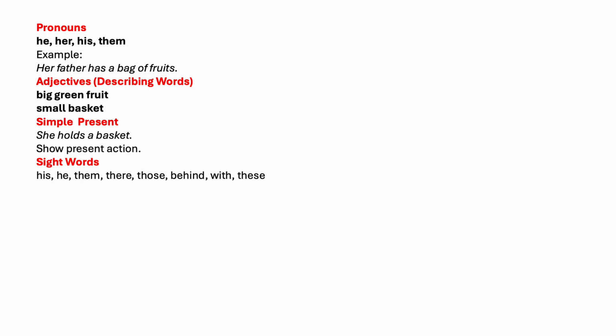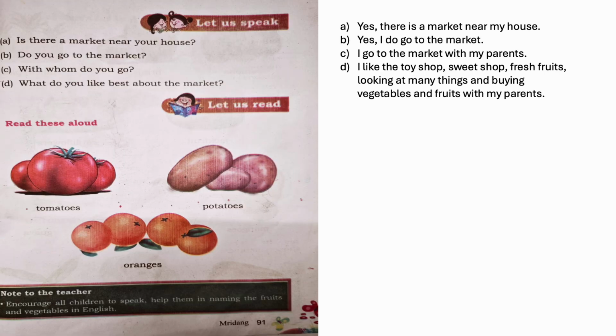The pronouns, adjectives and verbs and the sight words we learned are given here for quick reference. Let us speak. Is there a market near your house? Yes, there is a market near my house. Do you go to the market? Yes, I do go to the market. With whom do you go? You go with your dad or mom. So you can write, I go to the market with my parents.